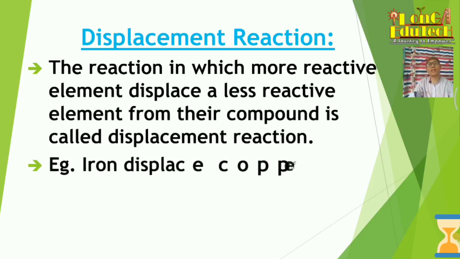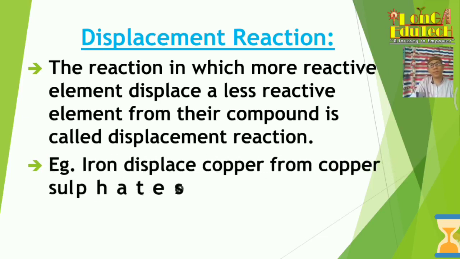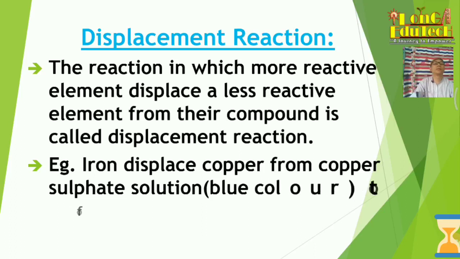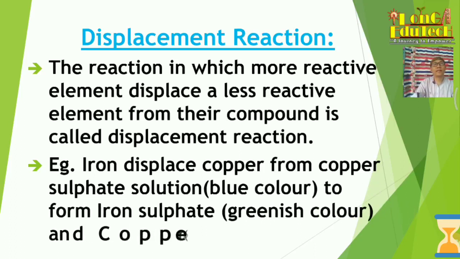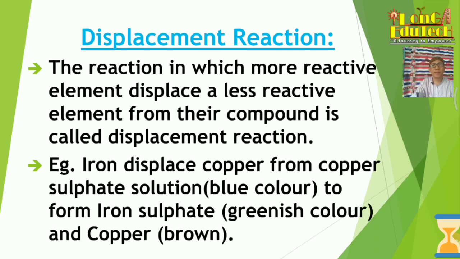So iron displaces copper from copper sulfate solution. Copper sulfate solution is blue in color, and it forms iron sulfate, which is a greenish color, and the copper, which is a brown color. Iron being more reactive than copper, it can displace copper from the copper sulfate solution and form iron sulfate, which is the greenish color, and the copper is left behind.